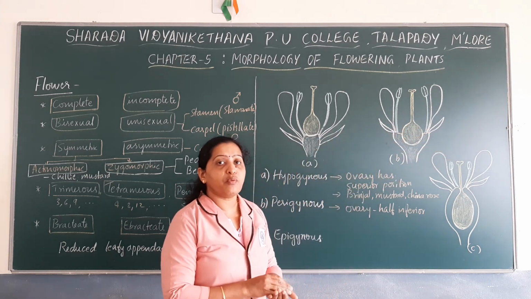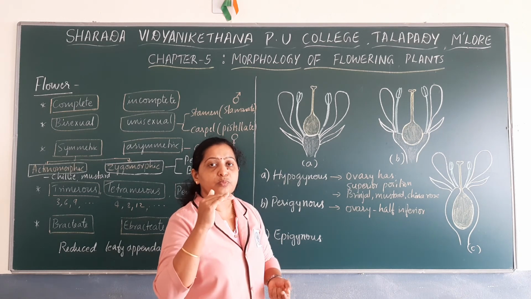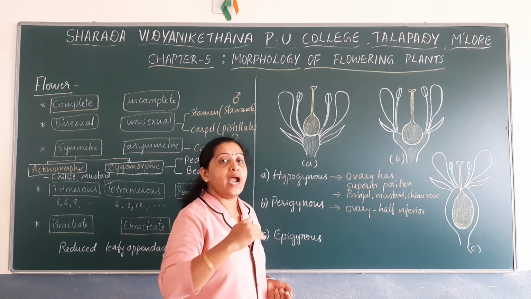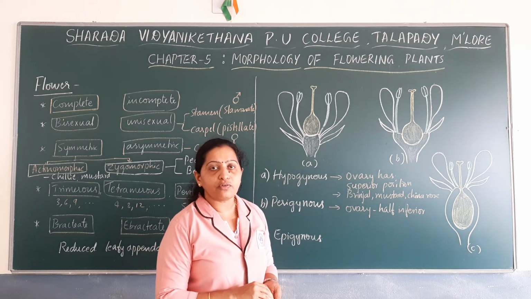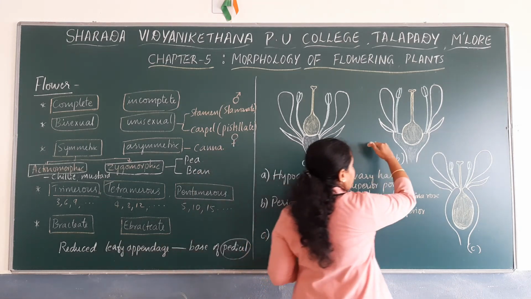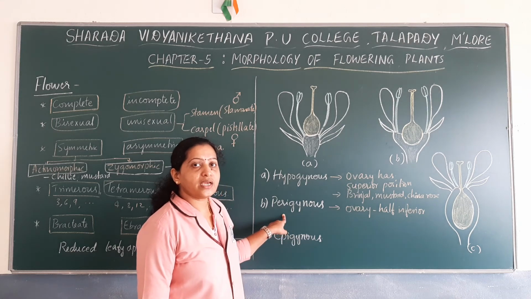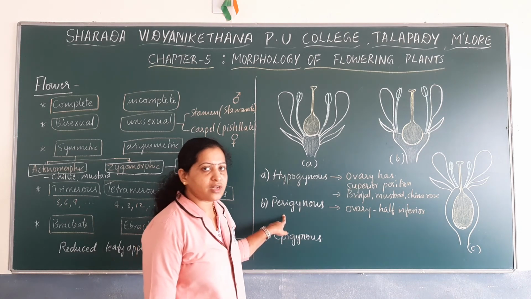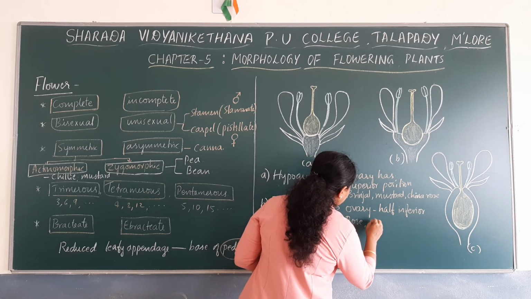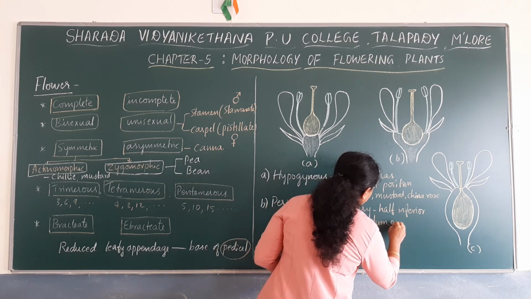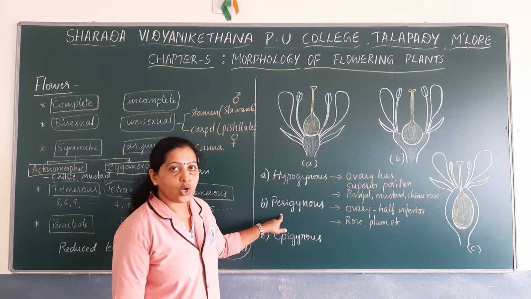Such a flower, where the ovary has half inferior position and all the other whorls are found at the same level, is known as a perigynous flower. Examples of perigynous flowers are rose and plum flowers.